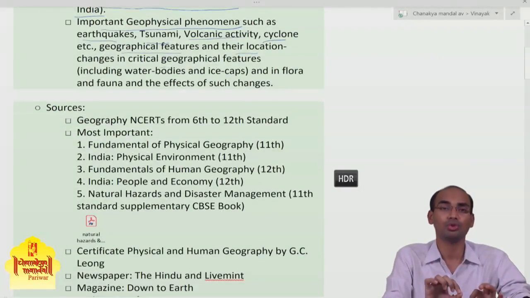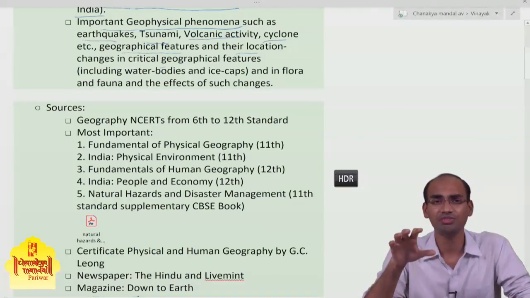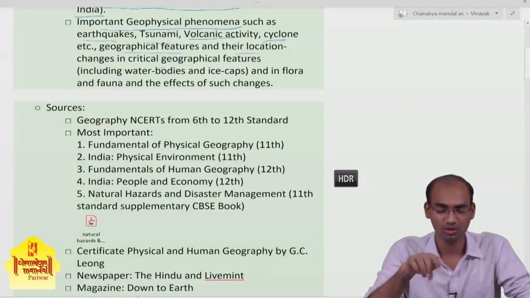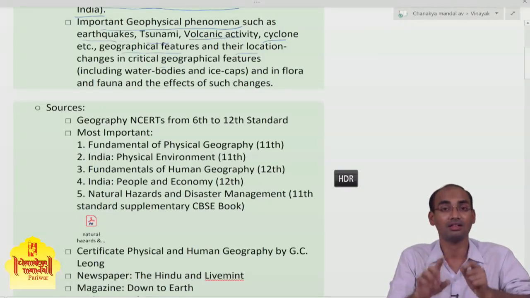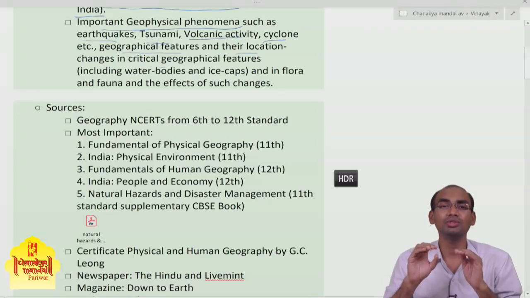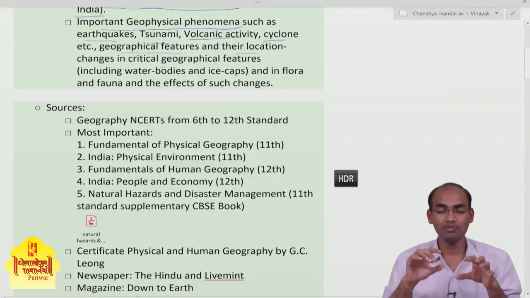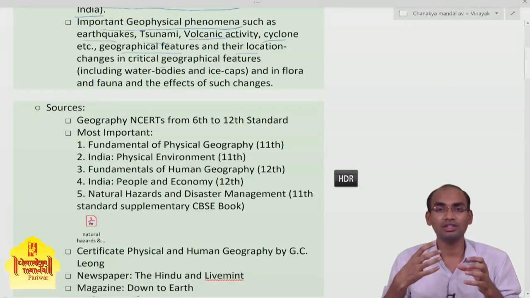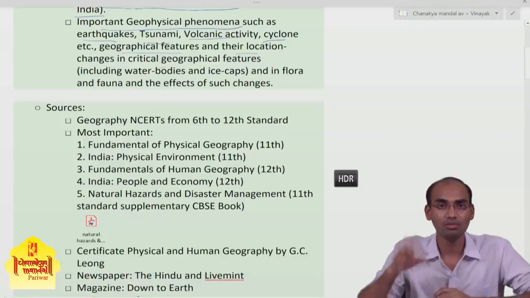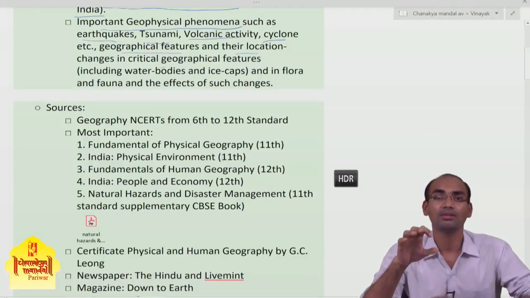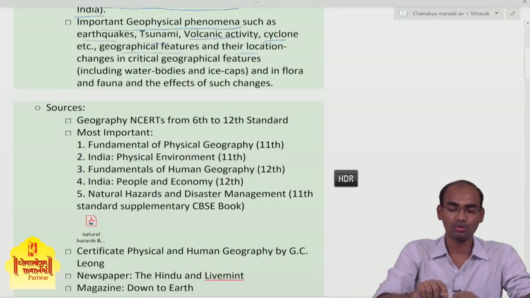Now we'll get to the sources. The common suggestion given by everybody for studying geography is that one should read the NCERTs from 6th to 12th standard, but in these NCERTs you need to focus a lot on the 11th standard NCERT and the 12th standard NCERT. Without that you cannot say that you have studied the geography subject, because those NCERTs make the foundation of your geography studies. That is why those NCERTs are very important.